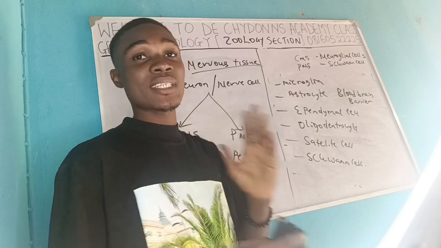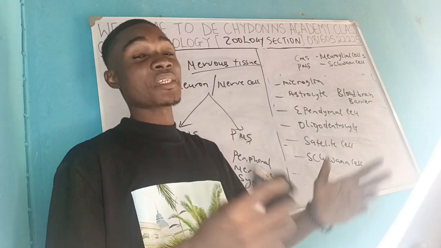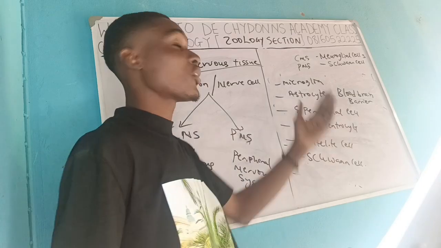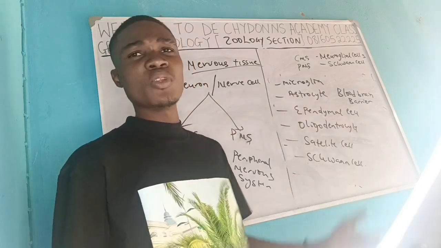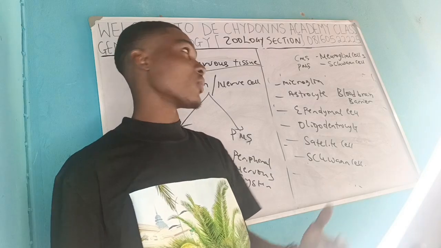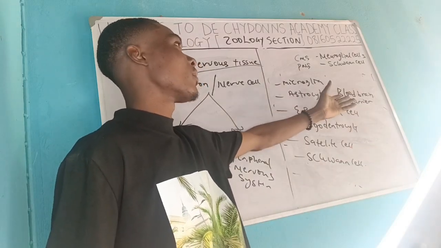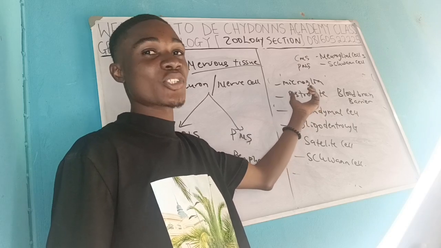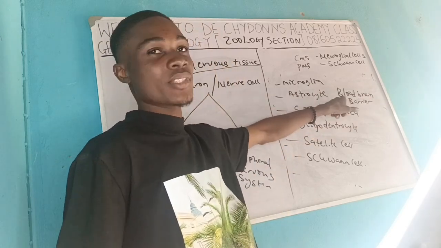Some chemicals cannot enter the brain, like chemicals that are oily in nature and the rest of them. These are the category of chemicals that can pass through the brain, but the others, the chemicals that are not lipid soluble, cannot enter. And this is so selective because of the astrocyte. Astrocytes help to build the blood-brain barrier so that anything cannot just enter through the brain.